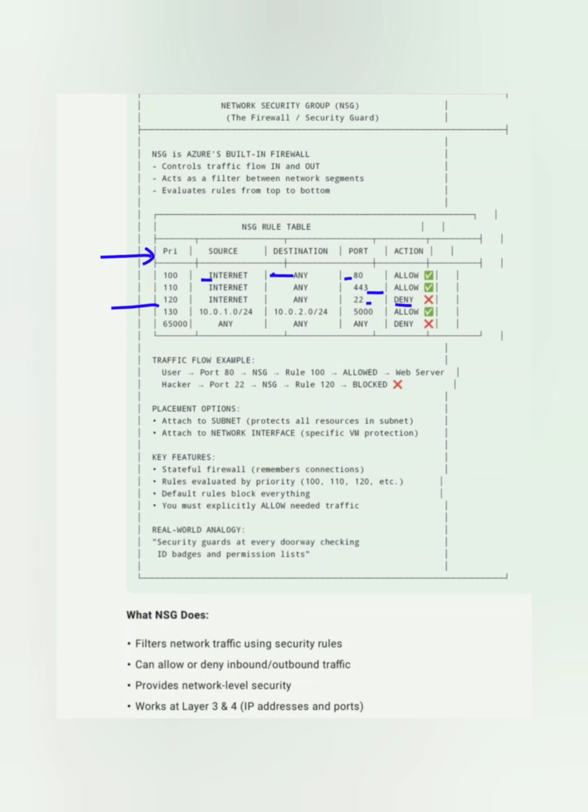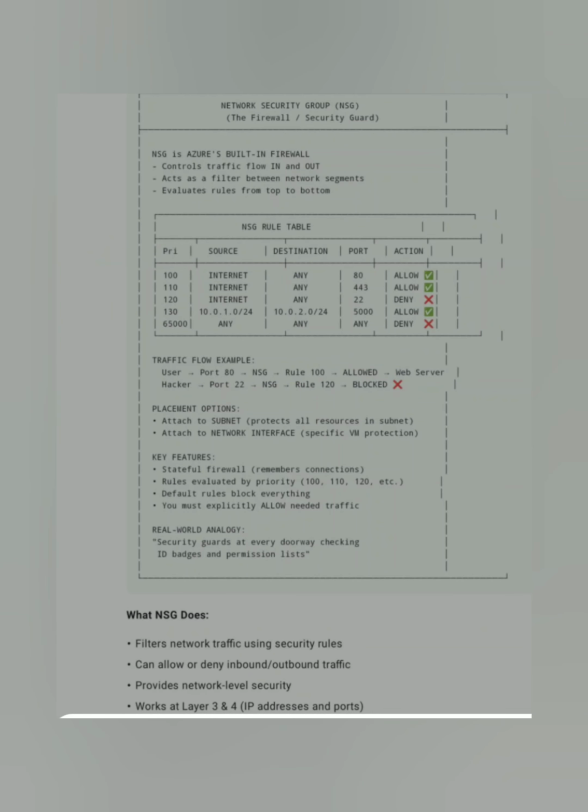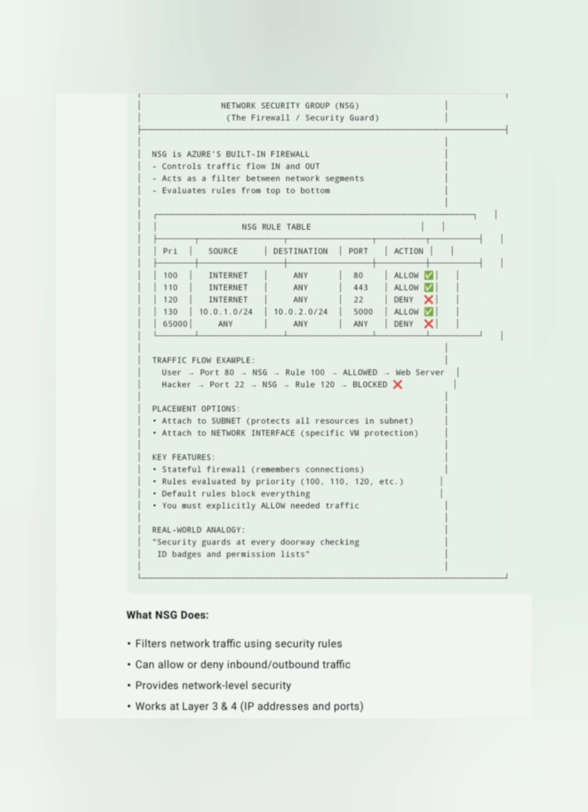So what happens here: if a user tries to access port 80, the NSG rule 100 says okay, it's allowed, so it is allowed. But when some hacker tries to access port 22, NSG rule 120 says it's blocked, so it will get blocked.